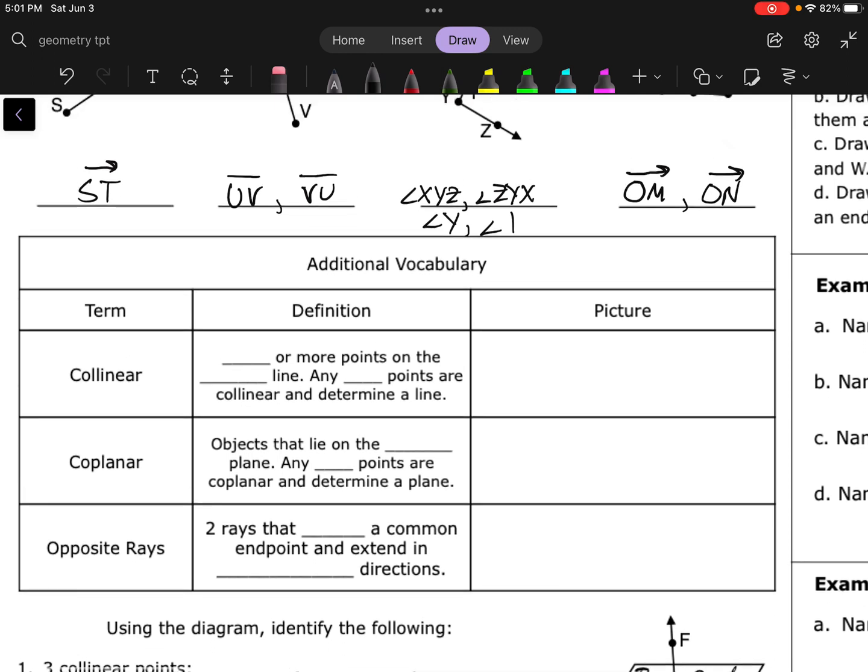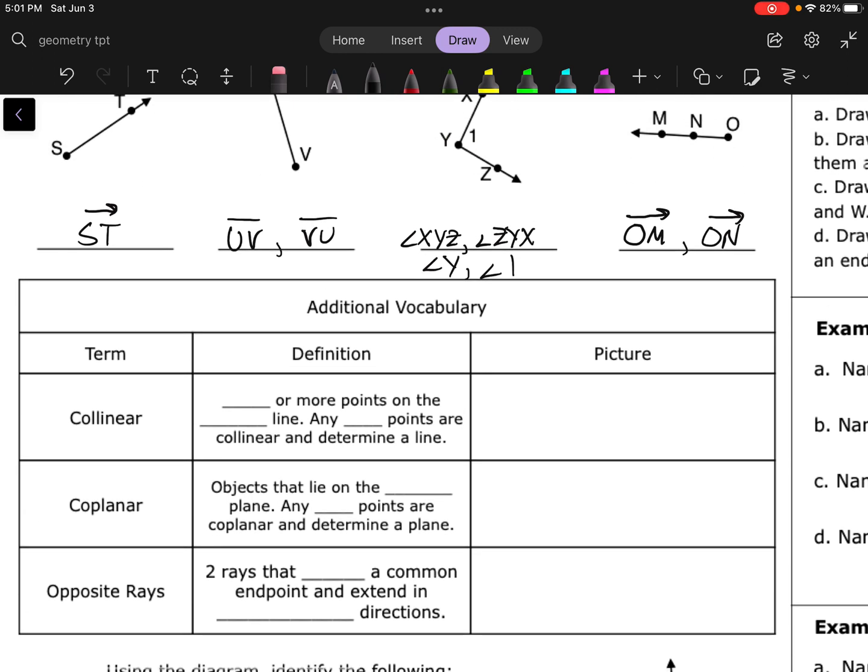Okay, so some more words. I know we got a lot of words in this video here. Collinear. Collinear is just 3 or more points on the same line. So a picture for that could look something like this. If I got all 3 of those points, let's just call it D, E, F.